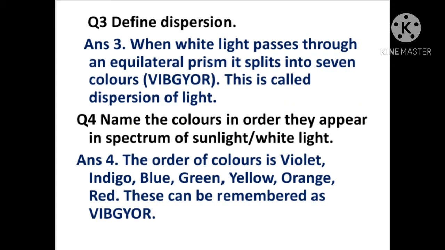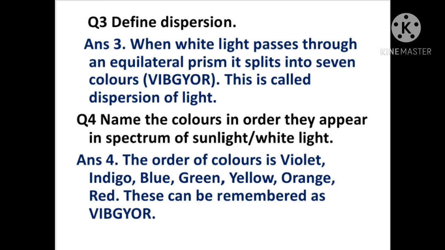Question 3. Define dispersion. When white light passes through an equilateral prism, the white light splits into 7 colors: VIBGYOR, violet, indigo, blue, green, yellow, orange, red. This is called dispersion of light. Children, we can also say it like this: when white light passes through an equilateral prism, it splits into its component colors, and these colors are VIBGYOR. So this phenomenon of splitting of white light into its component colors is called dispersion.